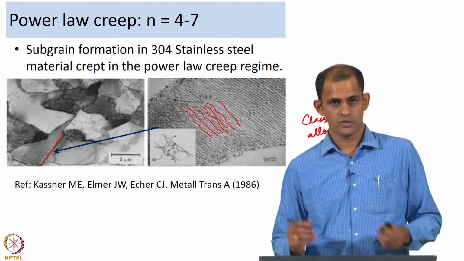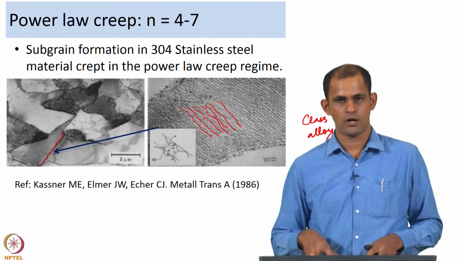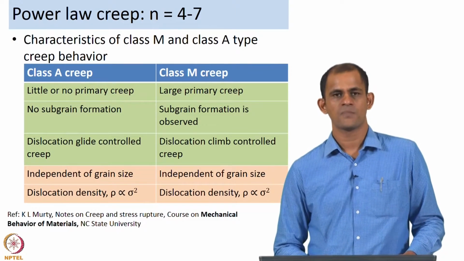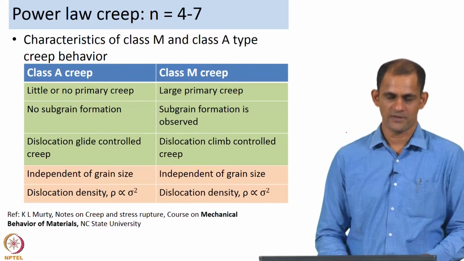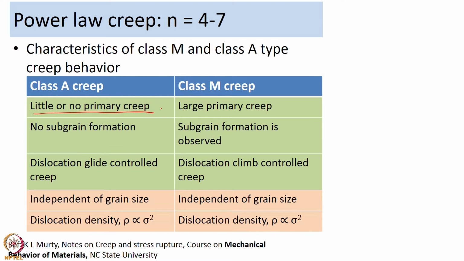So far we have talked about two types of alloy: class A alloy and class M alloy. Just to give you a summary of the characteristics of class A and class M type of alloy. In class A there is very little or no primary creep, though this I had talked about in some detail. I have shown you some creep curves of material which was deforming in the n equal to 3 regime, and of material that was deforming in n equal to 4 to 7.